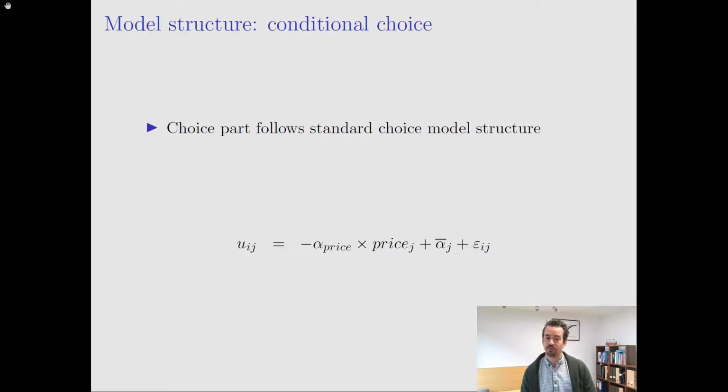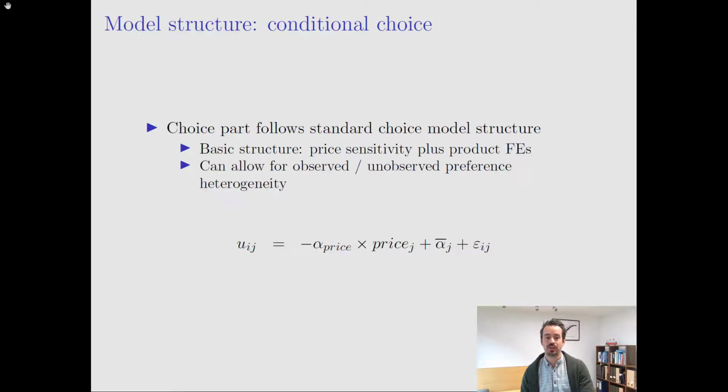But at this point, because most consumers search 2, 3, 4 products, that is going to be a choice model that's defined over a small set of products rather than the entire assortment, which could comprise hundreds of products. Here we're simply going to let the utility be a function of price and the set of product fixed effects, but one could easily extend this framework to also allow for observed and unobserved heterogeneity and preferences over product characteristics.